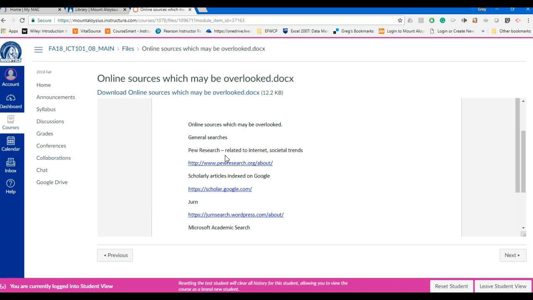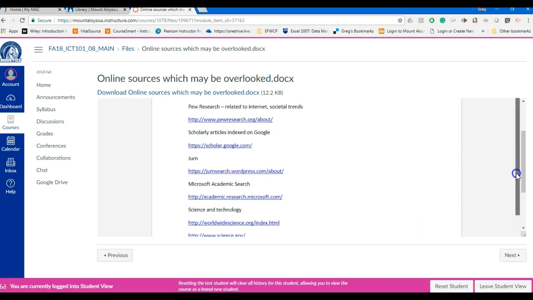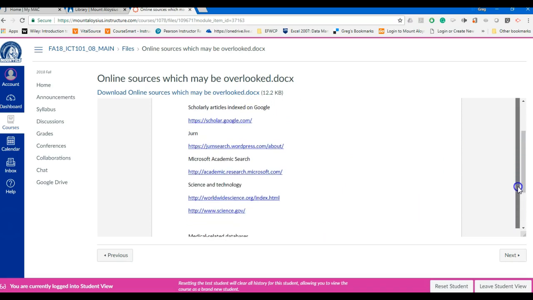Someone asks you to use one of these sources here. The other one is Google Scholar. Google has its general search engine, but they also have a scholar.google.com. That one will yield more scholarly results when you do the search. So it looks a lot different. If you click on that link and type in media bias, your search results look a lot different because a lot of what's brought up is academic research related stuff. Okay. There's Jump Search, which is WordPress. That's a good site. I use that often for looking for information. It's a good one to start your research.